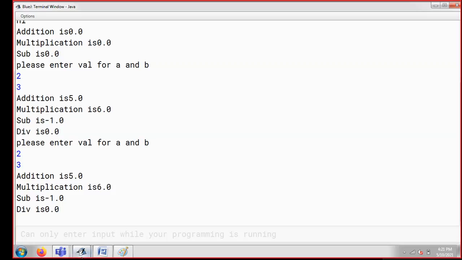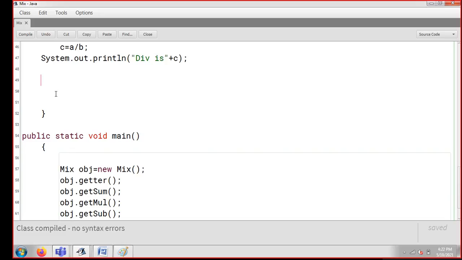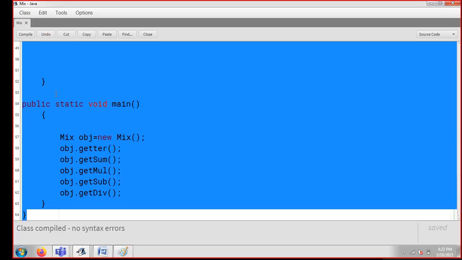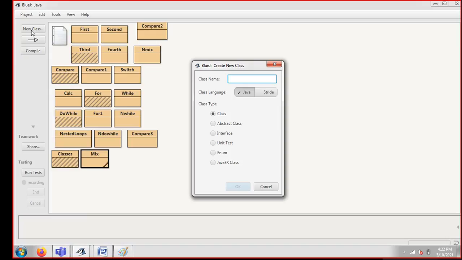I'm going to tell you one more thing. Most of the time, guys, whenever you are working with functions, there is one more thing: if you want, you can return the answer also. So I'm just going to show you one last program of this session today. I'm going to copy this code, come back to my main screen, right-click here, and create a new file. I'm going to explain that a function can return a value also.